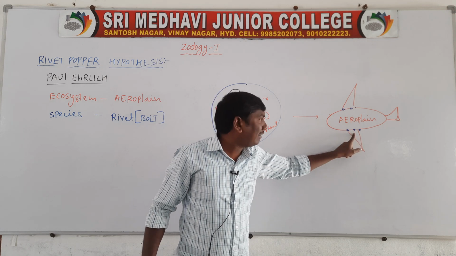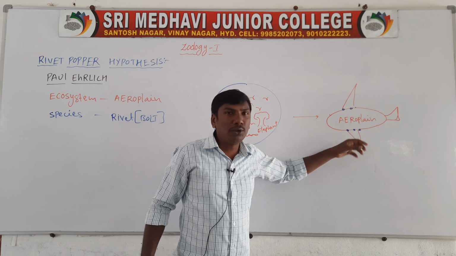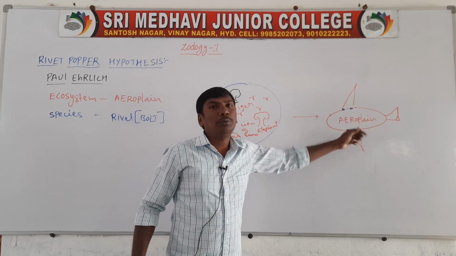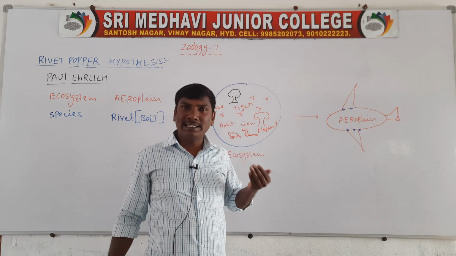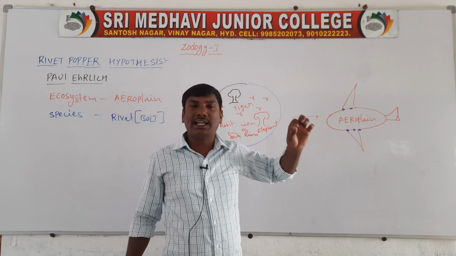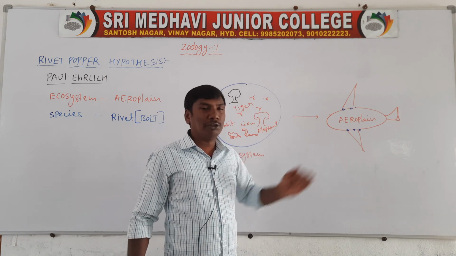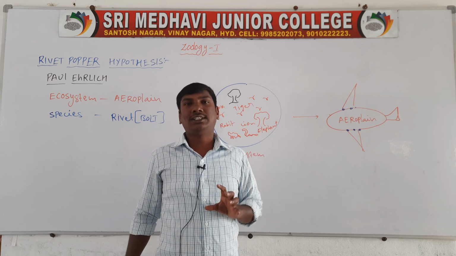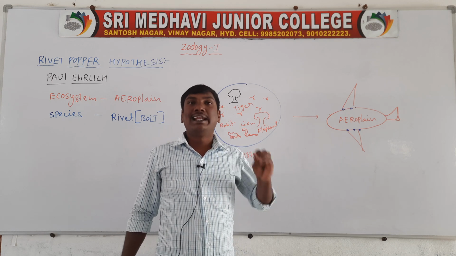If the wing bolts are removed, the aeroplane will crash. The main important parts of the aeroplane are the wings. If the wing rivets are removed, the aeroplane crashes. Same like that.